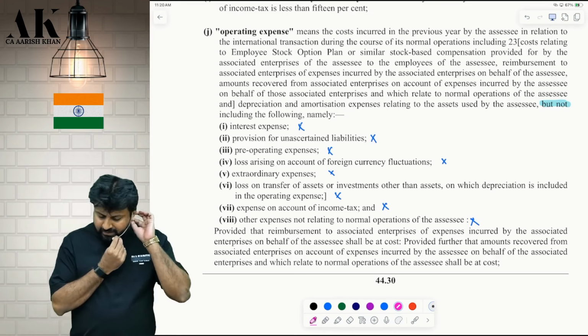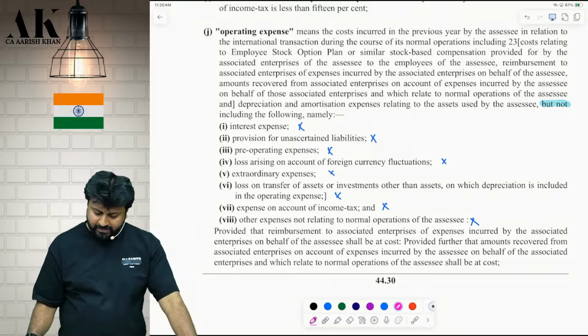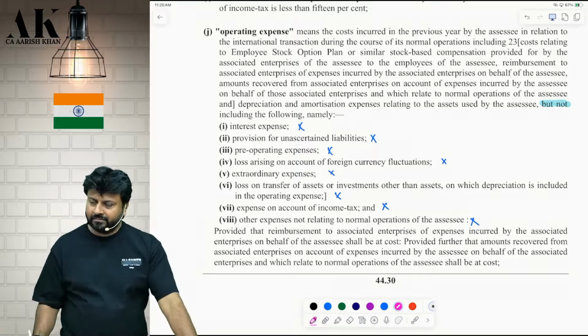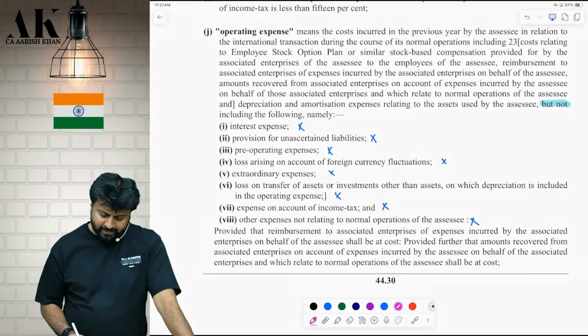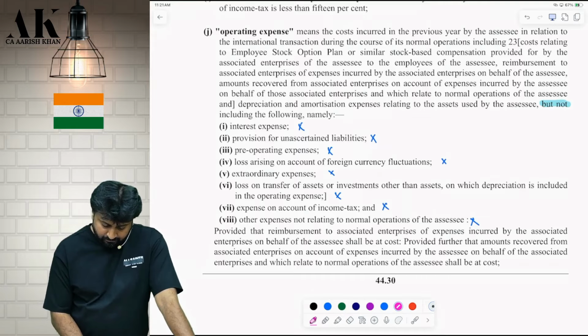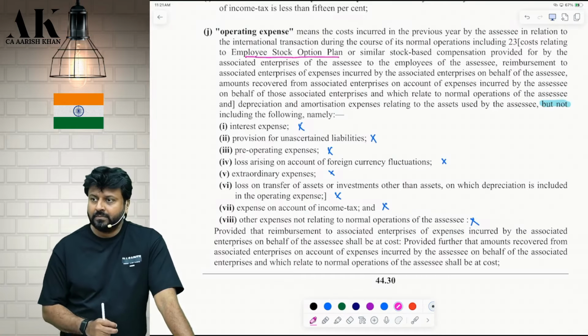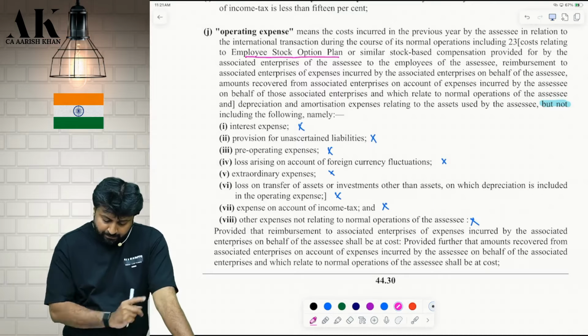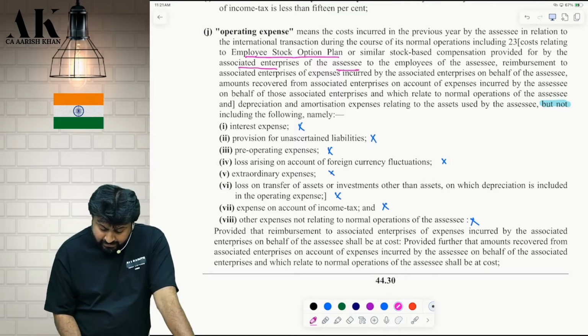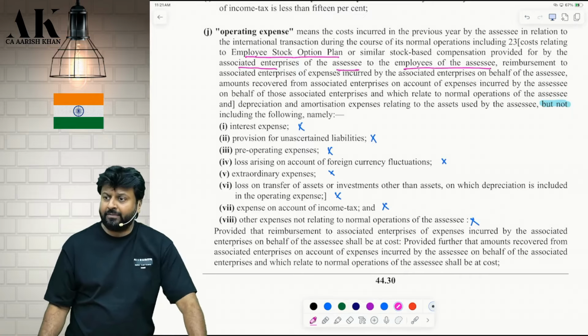Operating expense means the cost incurred in the previous year by the assessee, that is by the Indian entity, in relation to international transaction during the course of its normal operation, including, bracket, costs relating to ESOP. Underline. Costs relating to ESOPs or similar stock-based compensation provided for by the associate enterprise of the assessee to the employees of the assessee. Underline properly.